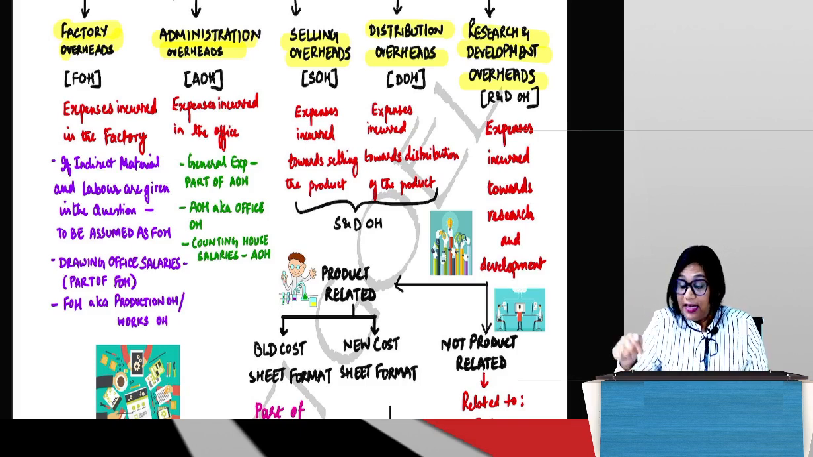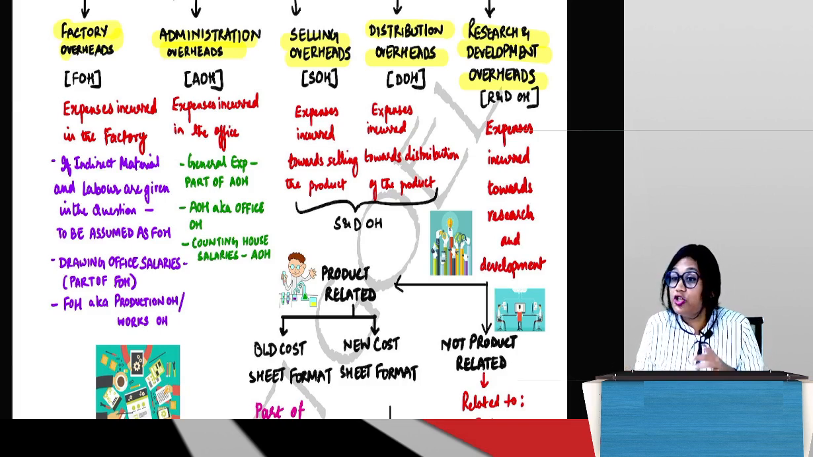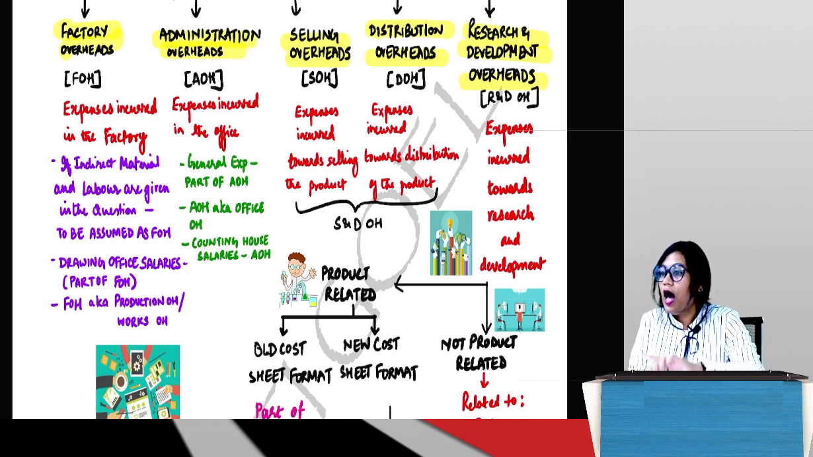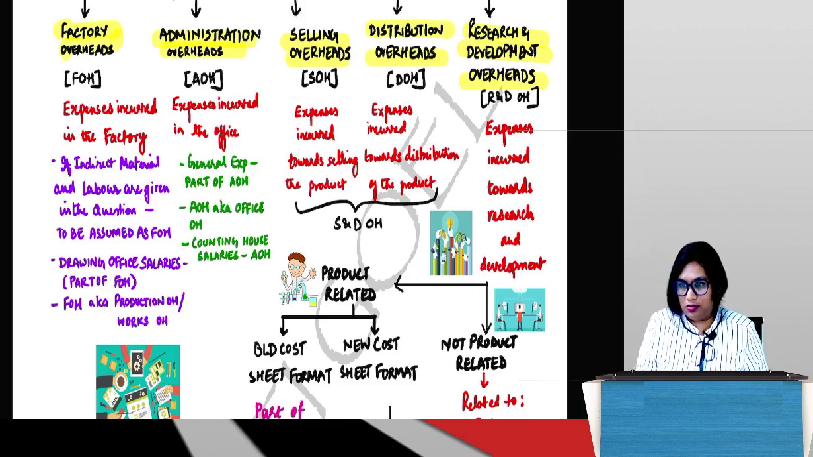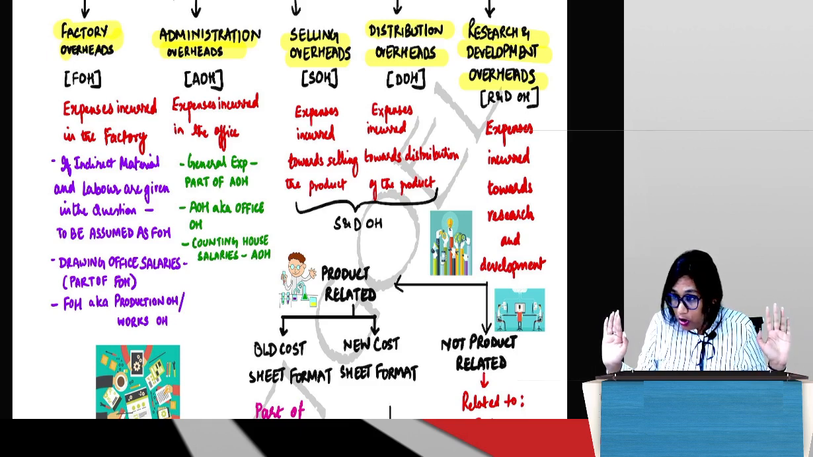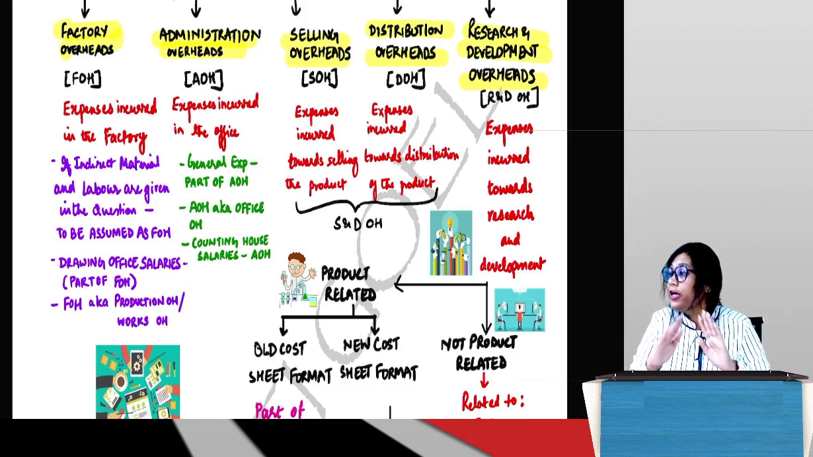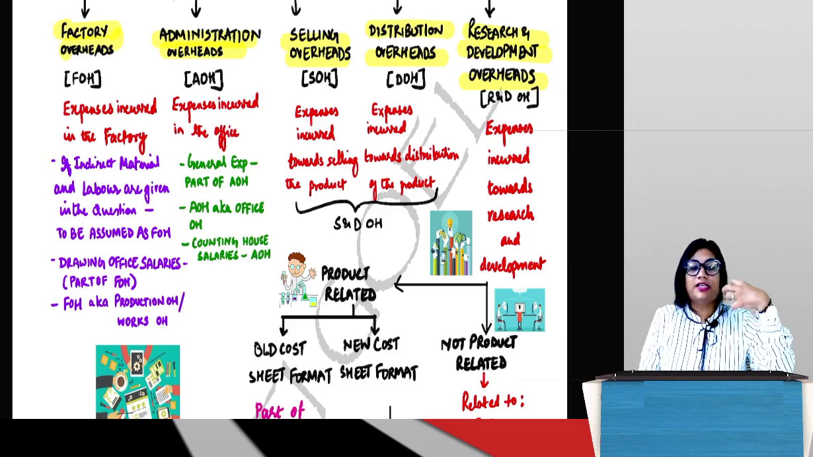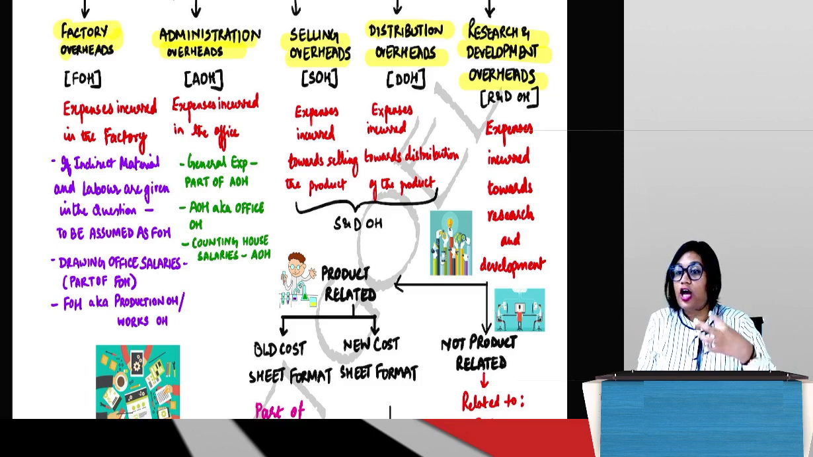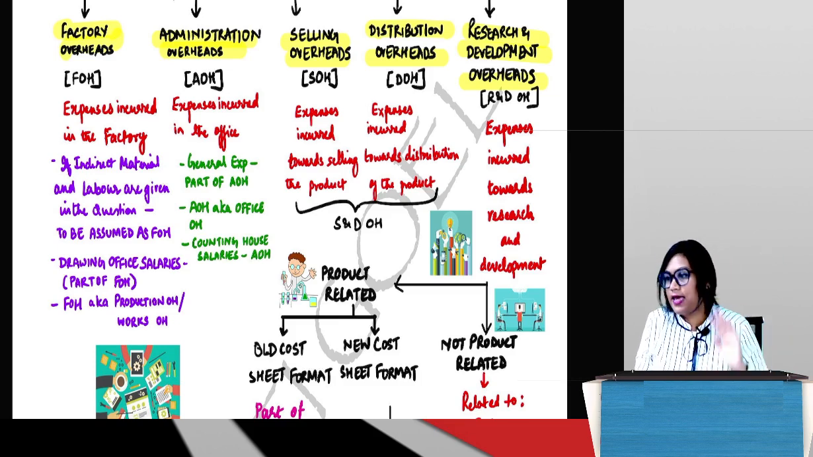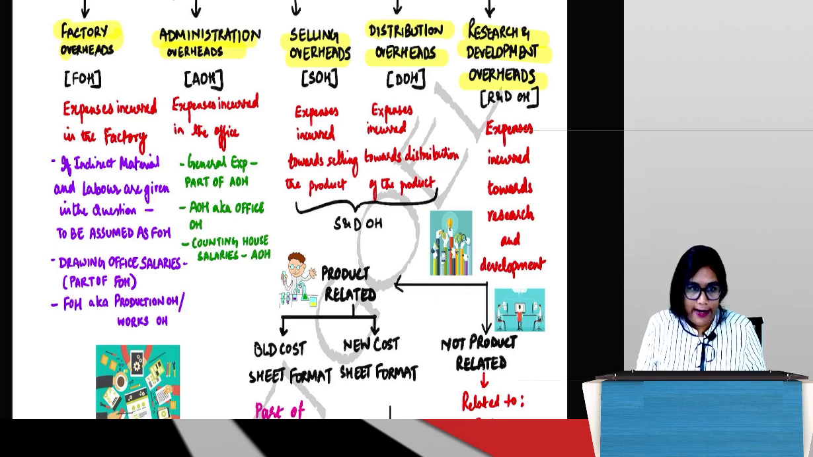And guys, this classification is overheads classification, which means all the costs that we are seeing here are indirect costs. We are not talking about direct costs at all. We are talking only about indirect costs. So all those indirect expenses which are incurred in the factory are called factory overheads.